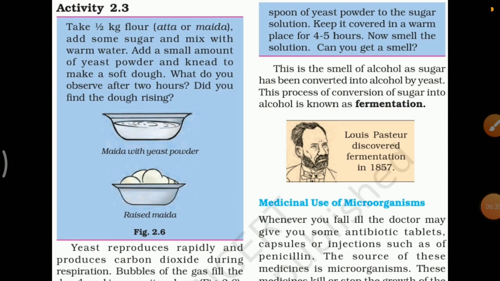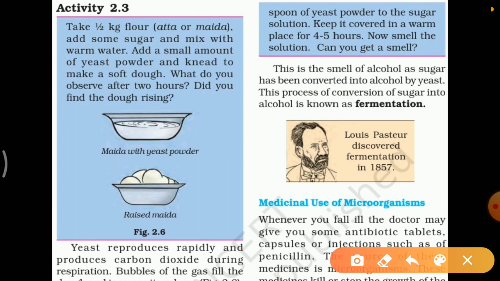Now here there is activity 2.3, in which they are taking half kg flour, and in that they added some sugar and mixed it with warm water. Then they also added a small amount of yeast powder and kneaded it to make a soft dough. Then they keep it for 2 hours. Then that is the maida with the yeast powder.